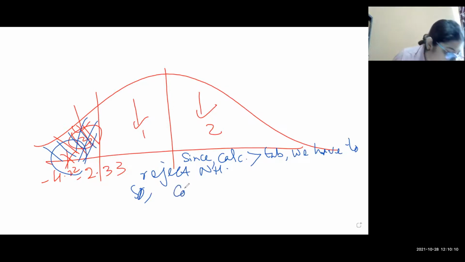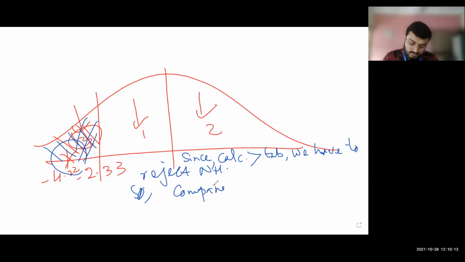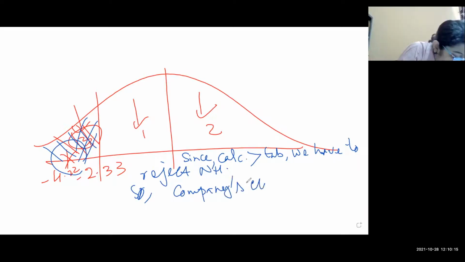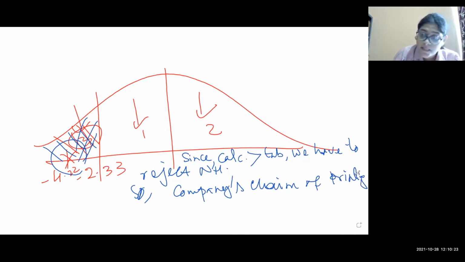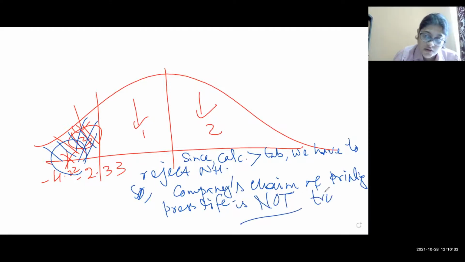Yes, you better write that the company's claim is not true because the printing press life is less. Say it clearly and confidently. So when you are concluding, be confident, right? You have to tell this. Is it clear?